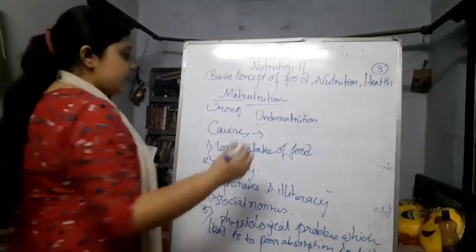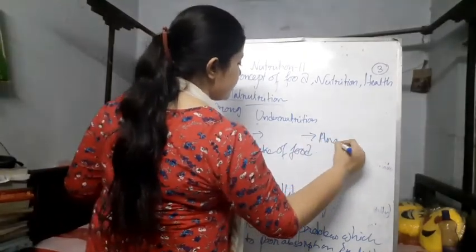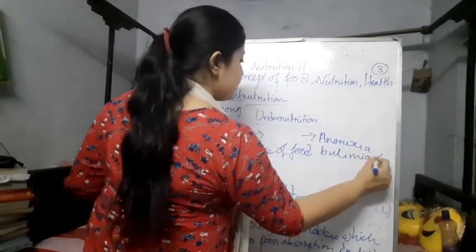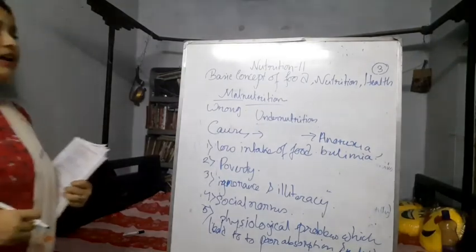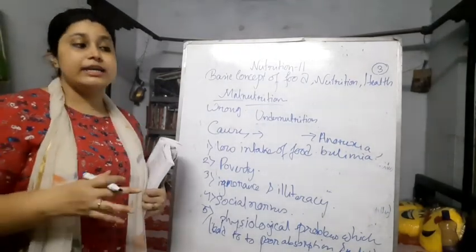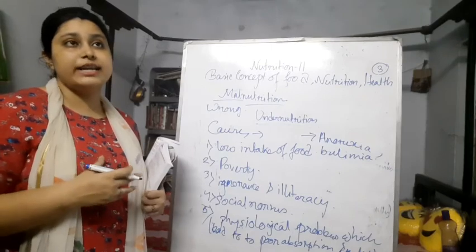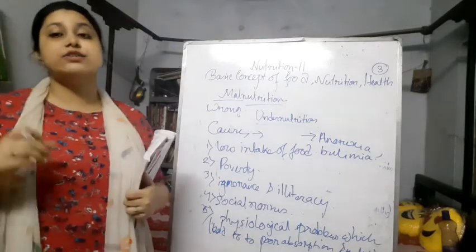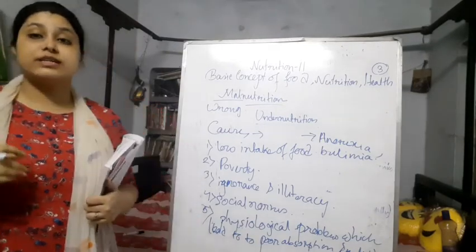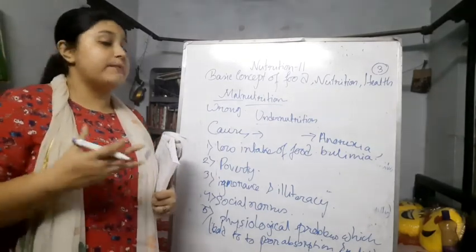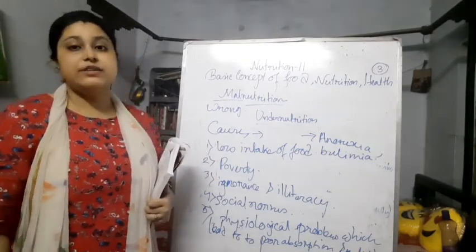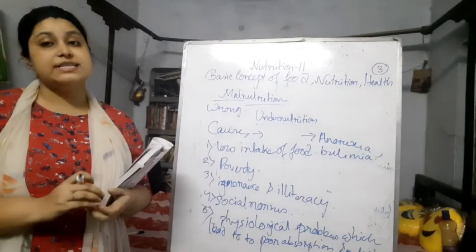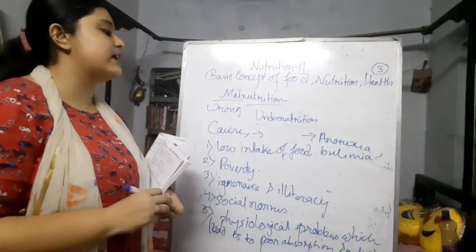And next, some problems like anorexia and bulimia. These are lifestyle-generated problems, which some people have, mainly young girls, thinking that if we consume more we will get fat. We can't be slim, so we should not consume food in a higher amount. We should not consume rice because rice can make you fat. These types of concepts are very wrong, and that is why anorexia and bulimia are problems. These are the names of some diseases by which the person can get undernourished.